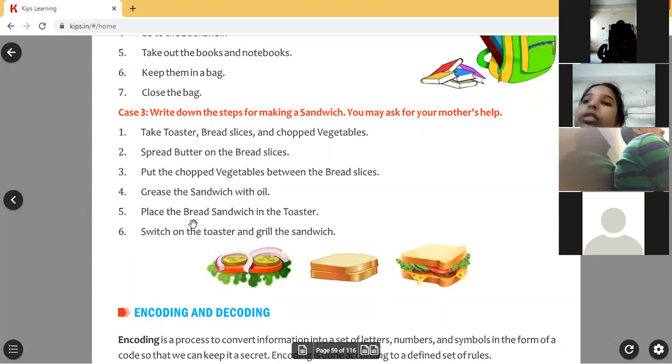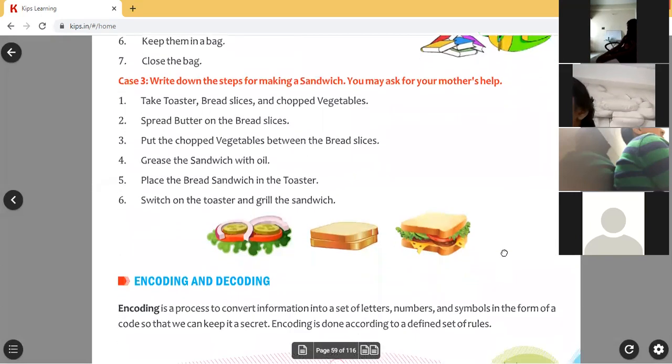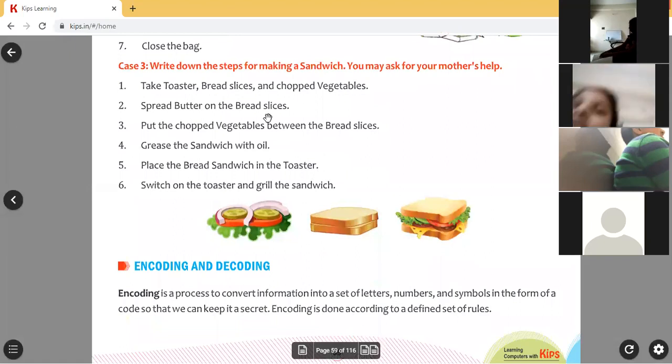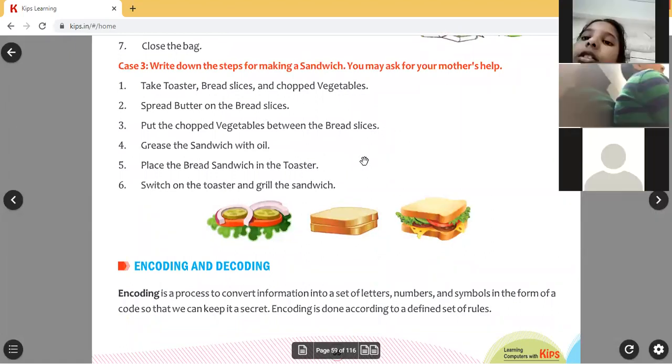Next, place the bread sandwich in the toaster. You have to place it on the toaster. Switch on the toaster and grill the sandwich. Sandwich you have to grill for some time. Then it will be ready. Okay, so these are the steps. Okay, one or two steps before or after, everyone told correctly.